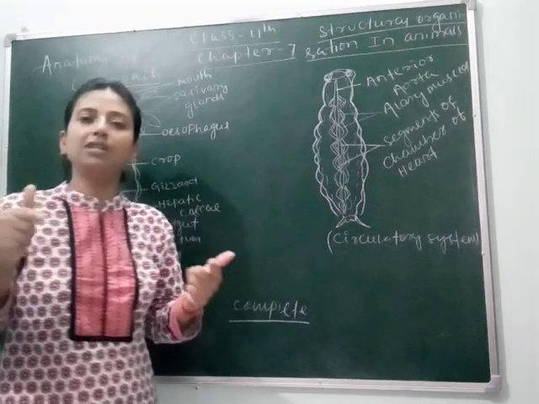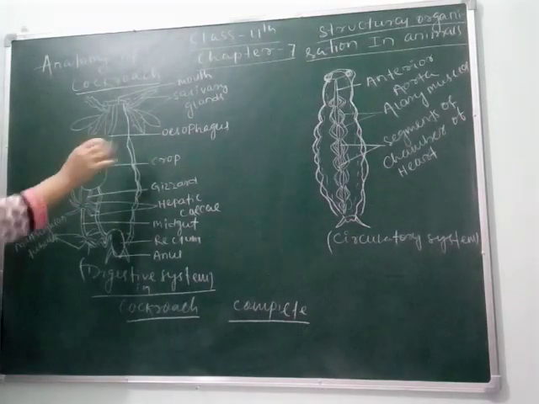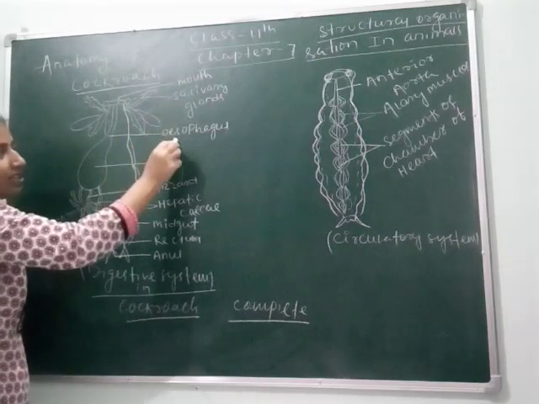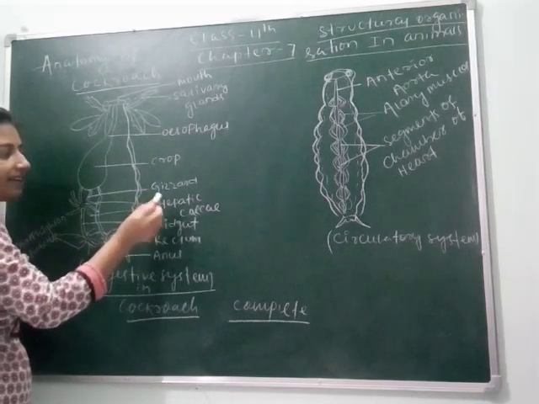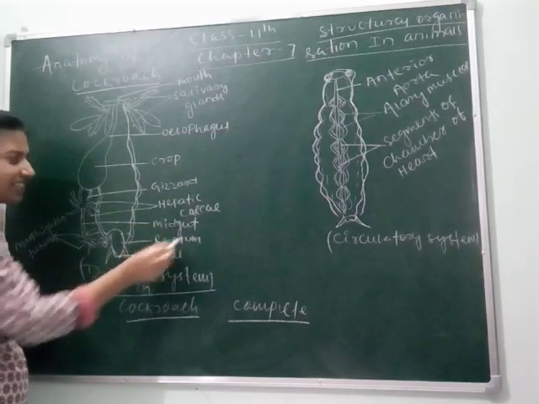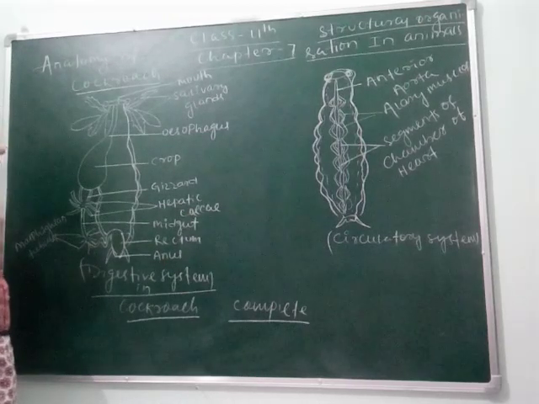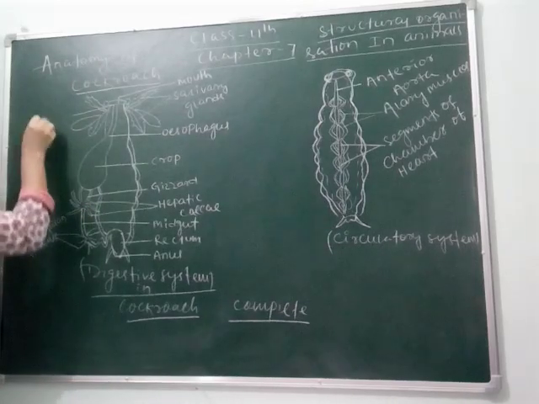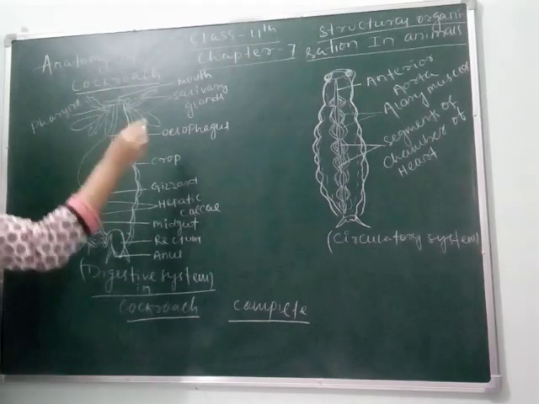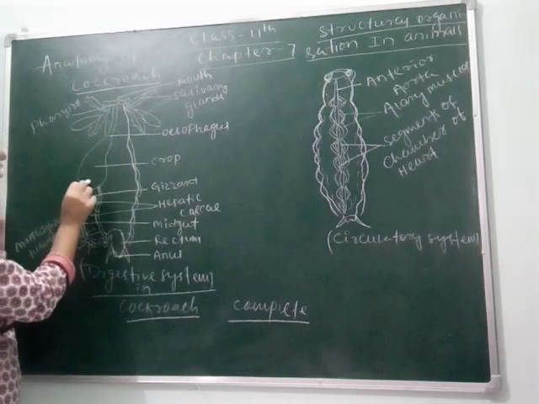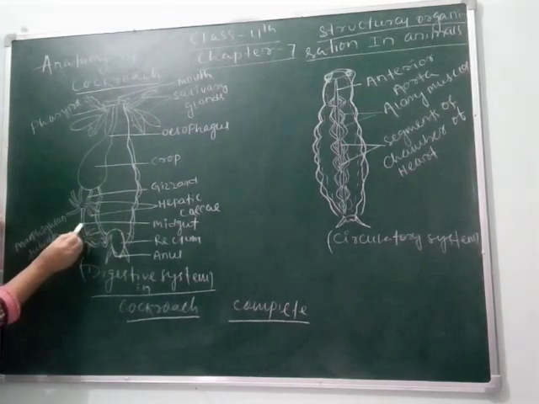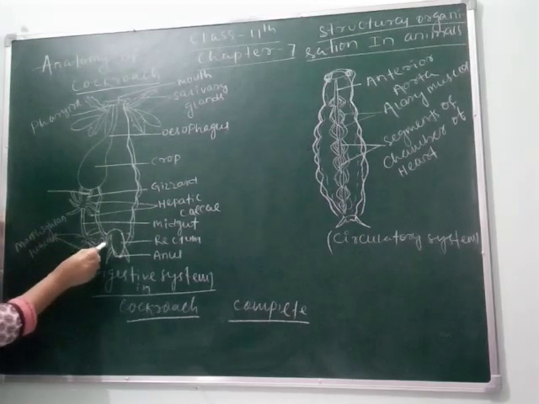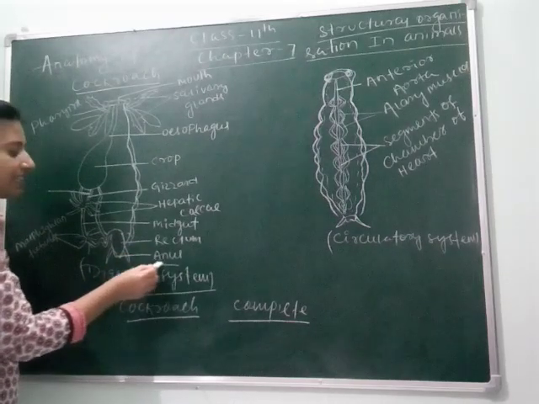So cockroach, as it shows organ system level of organization, has a complete digestive system, and that digestive system consists of alimentary canal, and the alimentary canal consists of mouth, salivary gland, esophagus, crop, gizzard, hepatic ceca, midgut, rectum, anus. These are the parts. If we only see its alimentary canal, then it consists of mouth, then pharynx, then esophagus, then crop, then midgut. Here is the foregut, this is midgut and this is hindgut. This part is rectum and this part is anus.